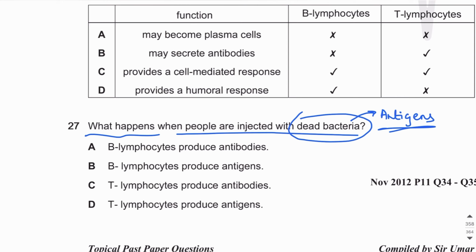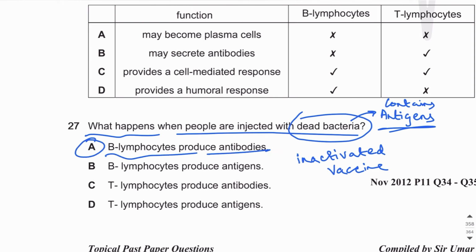So if you are injecting people with dead bacteria, you are simply giving a vaccine which is known as inactivated vaccine. Inactivated vaccine contains dead bacteria. And what will happen, because bacteria contains antigens, there will be active immunity. So B lymphocytes produce antibodies, this is true. B lymphocytes produce antigens, no. T lymphocytes produce antibodies, never. T lymphocytes produce antigens, this is not true.